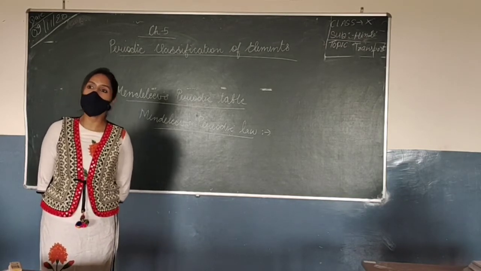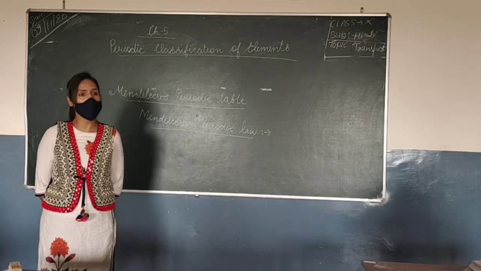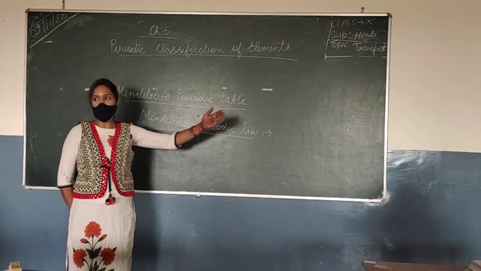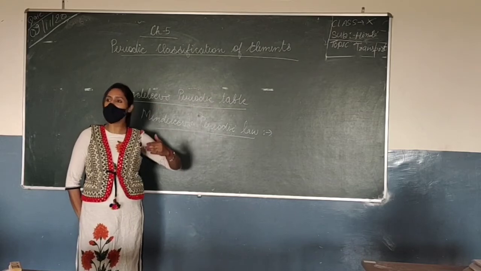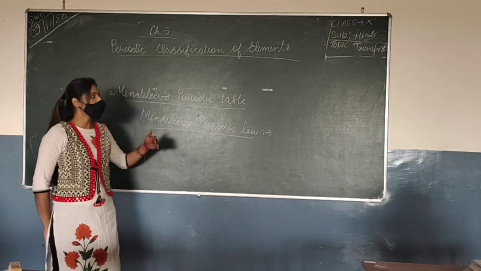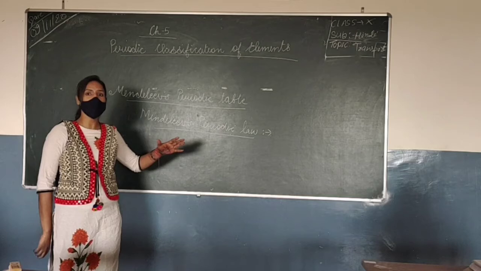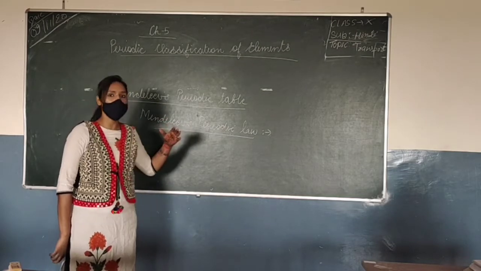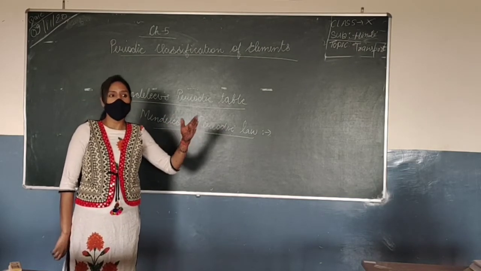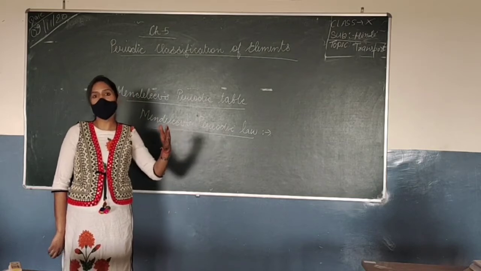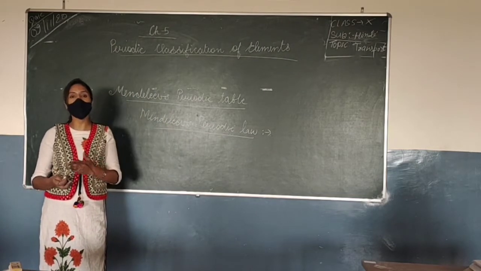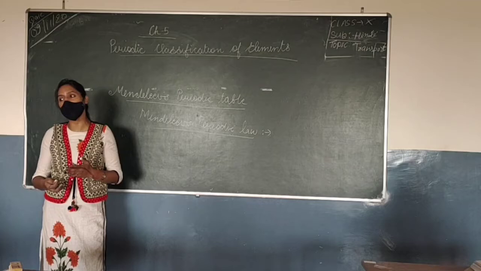He made the law of octaves, in which he kept 7 elements, and at the 8th element, it was a repetition. Mendeleev also took that, but he gave that there is a periodicity. Periodicity means repetition.